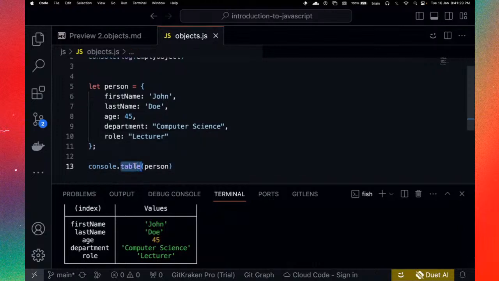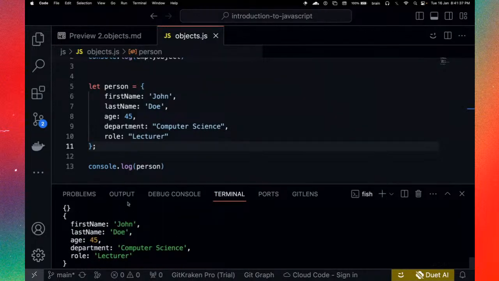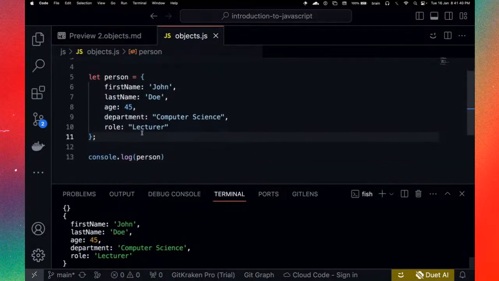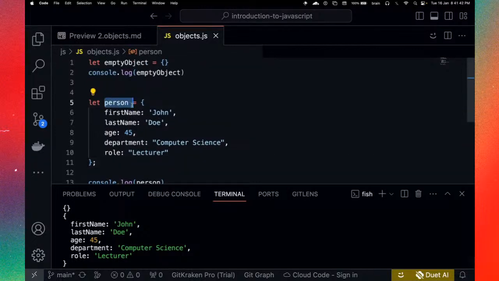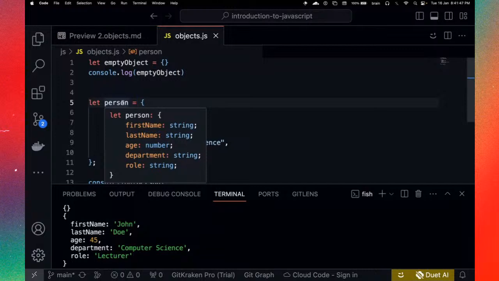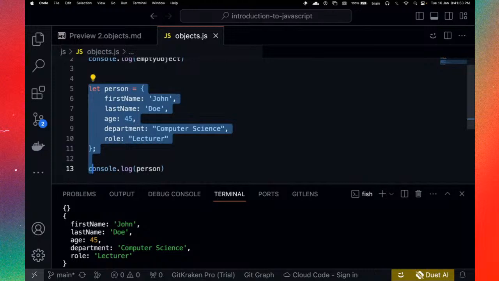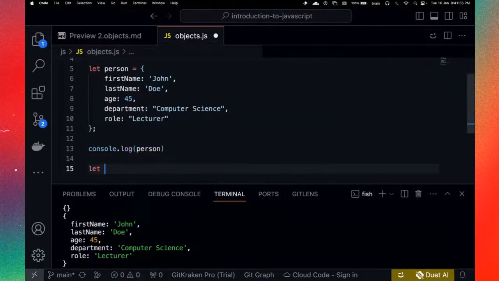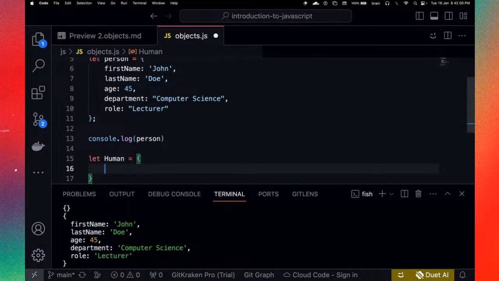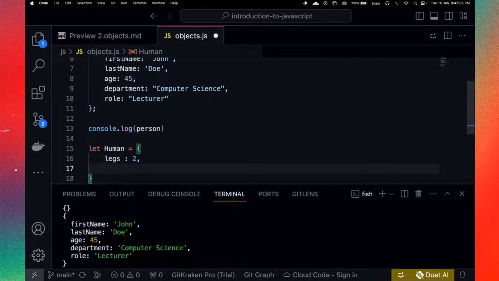All right. Okay, so let's go back to using log. So if we use log, we can basically log the details of that object, right? And so the main point I want you to understand here is you can use the object, just like we used it here for this person object, to describe an entity, right? So if you're working on a code base and you probably have some sort of entity, for example, we can say let human equals, and then you can start by defining the properties, right? So you have legs, maybe two, you have hands, right?